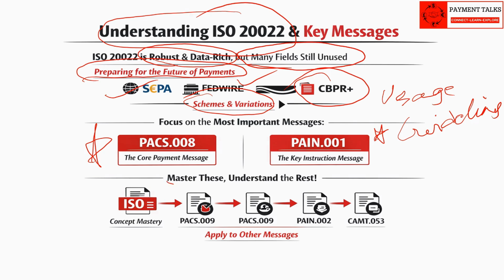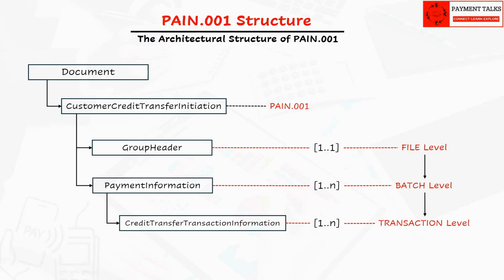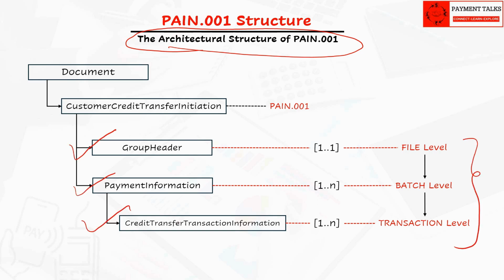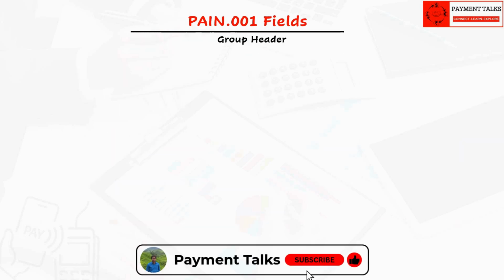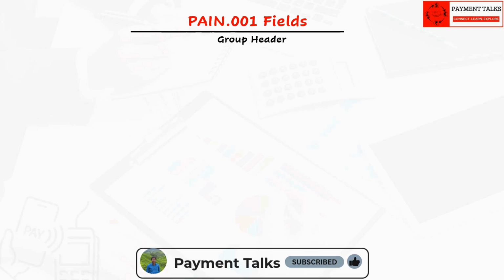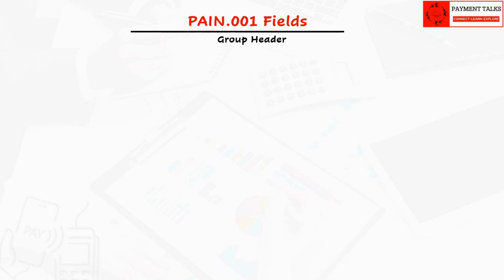Once you have good command on these two messages and their concepts, the rest of the messages are just application of these concepts to a new functional area. As you are familiar, this is the high level structure of Pain.001, divided into three main sections. We already know what these sections are and what their purpose and use is. Now we will go field level using the same three section formats. We will split this video into two parts. In the first part, we will cover the two sections, group header and payment type information, which is batch level.